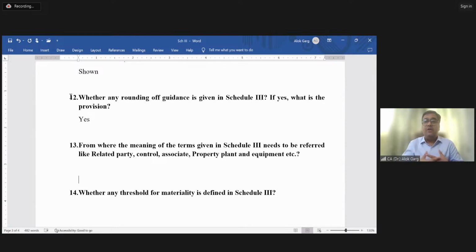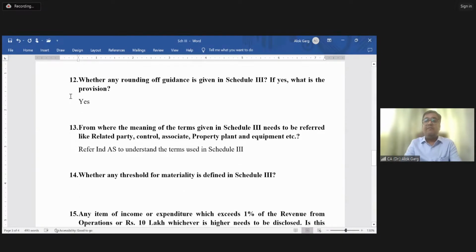If a company has given a loan to its subsidiary, whether it is a related party or not a related party, this answer is not given in Schedule 3. So whatever terminologies are given in Schedule 3, you need to refer to Ind AS for the meaning and definition of those terminologies, right? Refer to Ind AS to understand the terms used in Schedule 3. Is that clear?